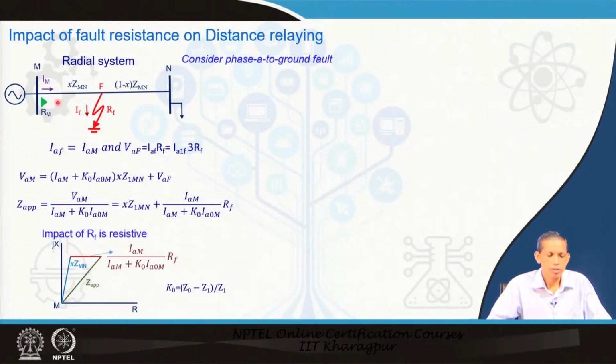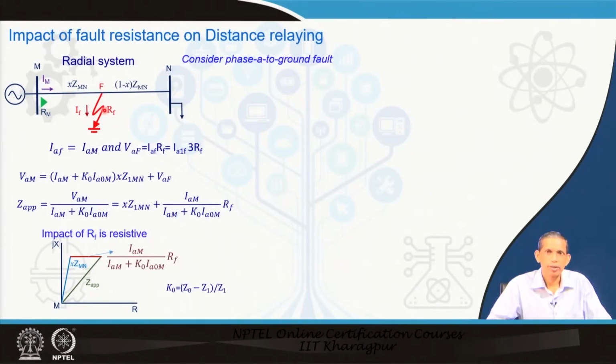In those derivations, we only considered R f to be equal to 0, a solid fault. In that case, the fault point voltage V f happens to be 0, but now, because of the presence of this R f, which consists of the arc resistance, the tower footing resistance and the ground path resistance, the corresponding I f flows through it. So, the drop V f becomes equal to I f into R f.